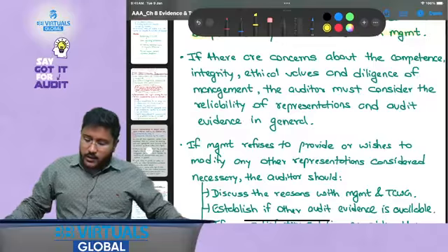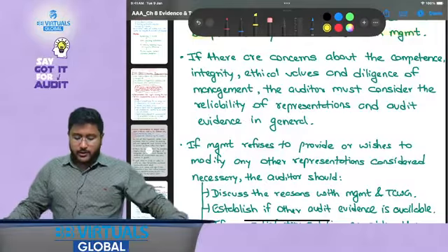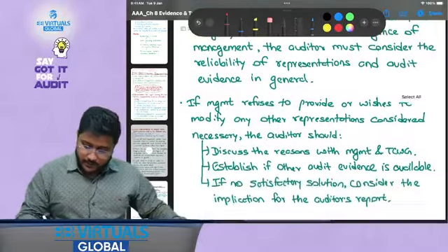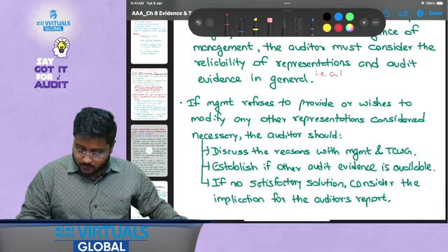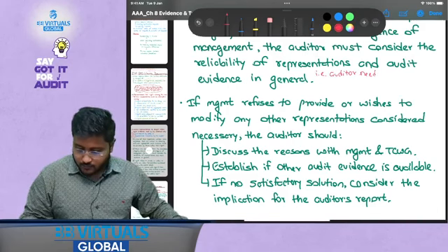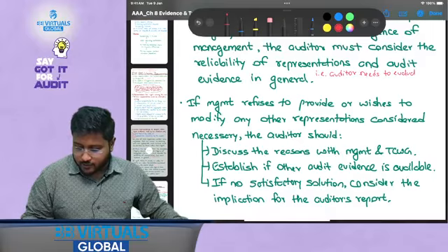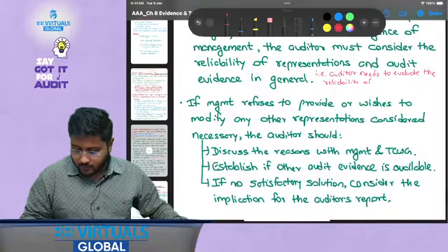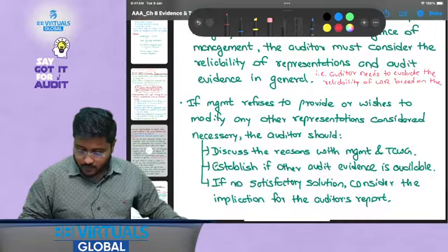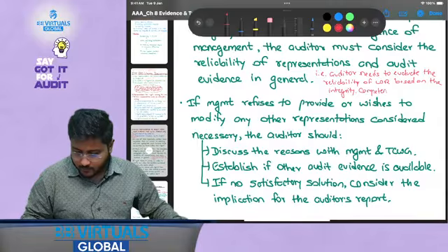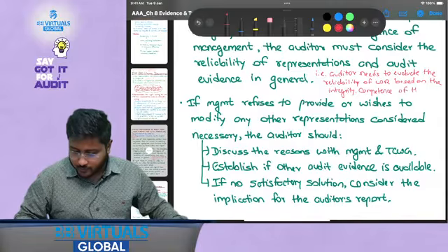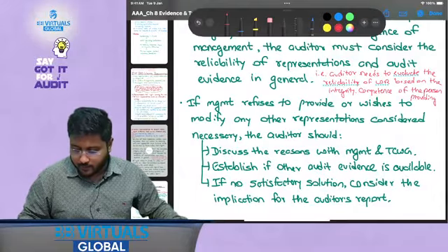And diligence of management. The auditor must consider the reliability of representation and audit evidence in general. That is, the auditor needs to evaluate the reliability of written representation based on the integrity and competence of the person providing it. Right? That is very, very important. I hope this is clear.